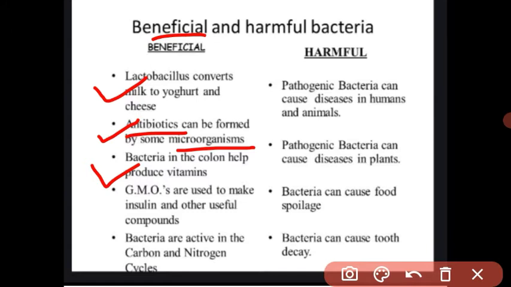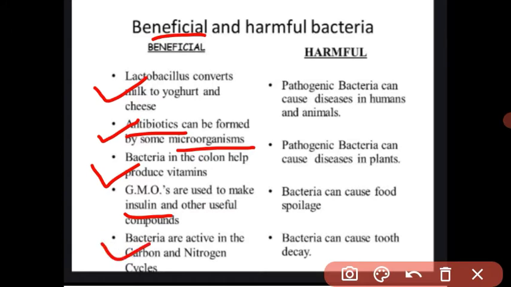Got it? Bacteria are useful for making insulin. In higher classes, you will learn how to make insulin artificially. Insulin is a hormone secreted in our body, and this hormone controls the glucose level in our body. Using this technique, bacteria can make insulin artificially.